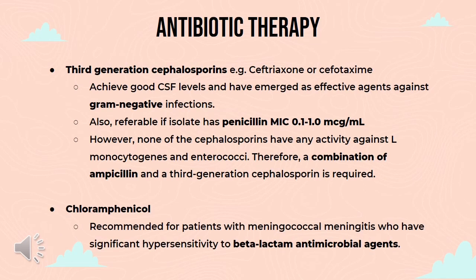Another antibiotic is third-generation cephalosporin, for example, ceftriaxone or cefotaxime. It achieves good CSF levels and has emerged as an effective agent against gram-negative infection. And also, it is preferable if the isolate has a penicillin MIC of 0.1 to 1 microgram per milliliter. However, none of the cephalosporins have any activity against Listeria monocytogenes and enterococci. Therefore, a combination of ampicillin and a third-generation cephalosporin is required.